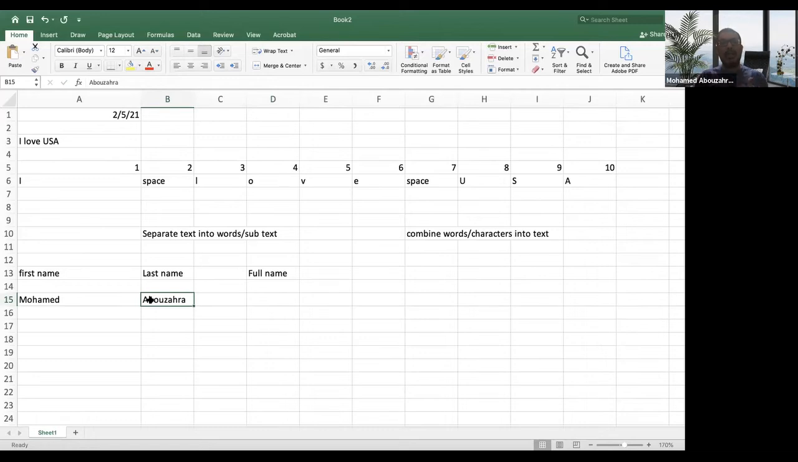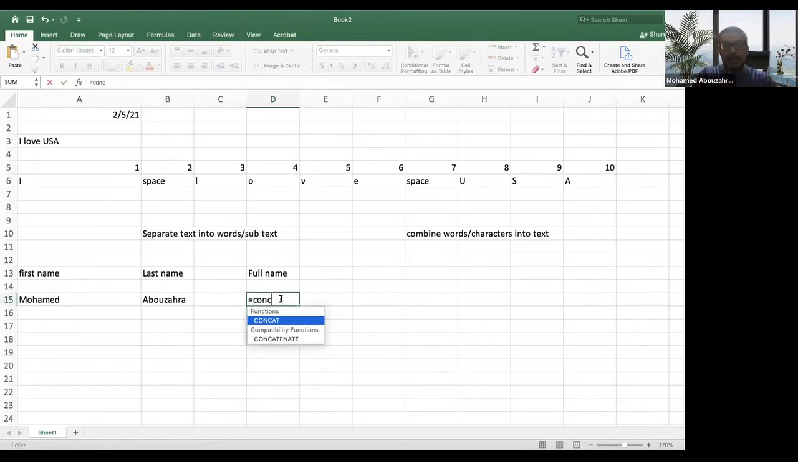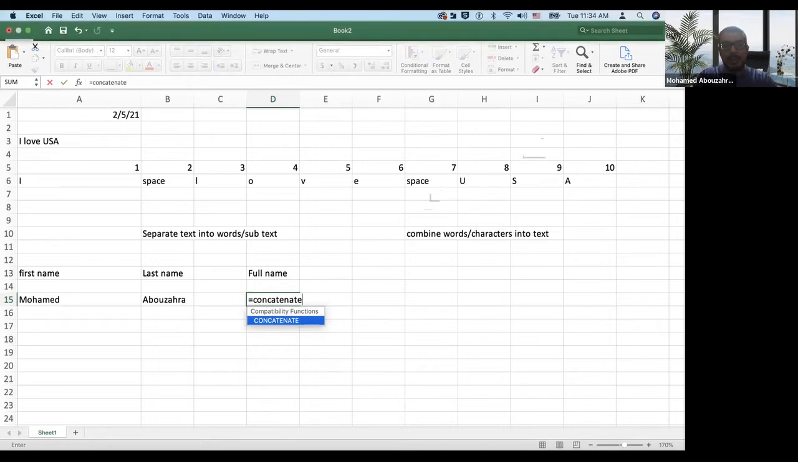So how do we combine different texts or different strings in Excel? We have one function, just one function, a very simple and very straightforward function. The function is called concatenate. Concatenate in English means joining stuff together. Concatenating things means joining them together. It's one function only. So equals concatenate. And again, guys, I want you to know the functions, because we have another function called concat. This is not the one we are using. We are using concatenate.